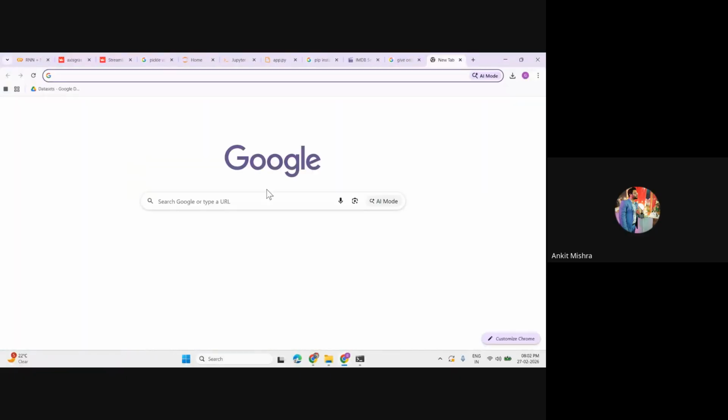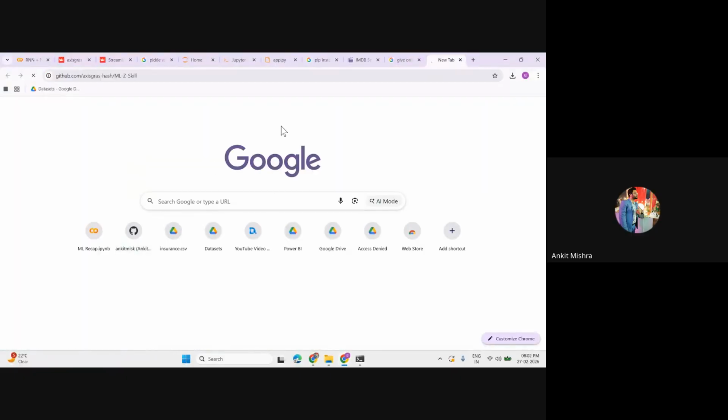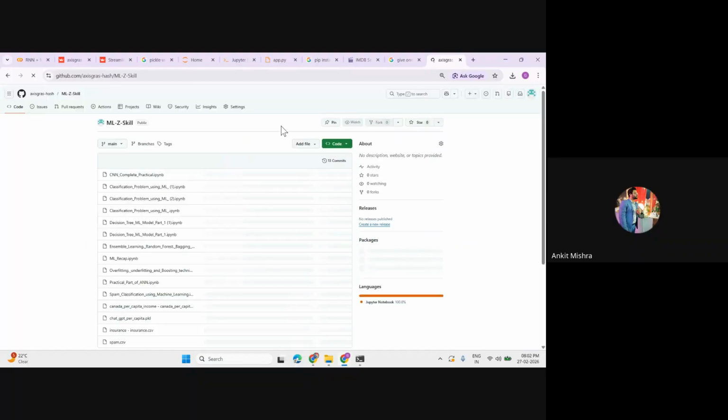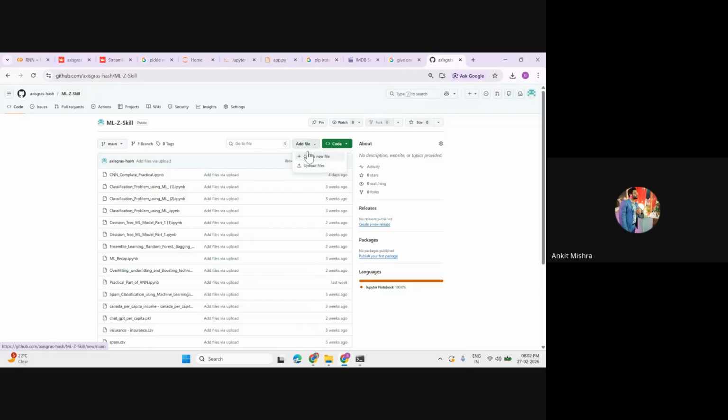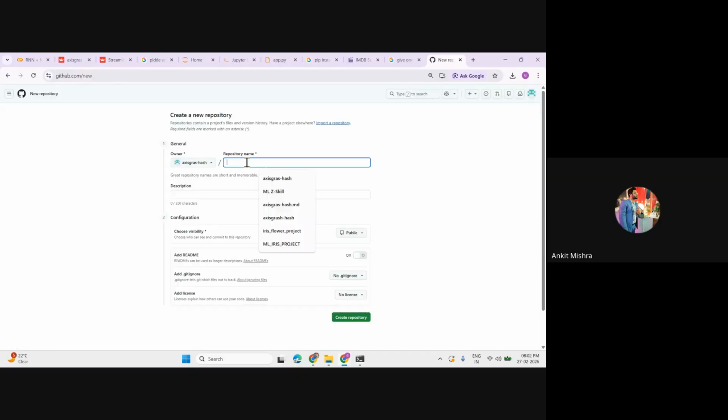So what I'll do, I'll just simply go to my GitHub, right? Because I have simply deployed all the modules. I'll just quickly deploy it over Streamlit, right? So that you can also check this. I'll create a new repository. Okay. And it hardly takes 5 minutes, right? So I'll just create a new repository.